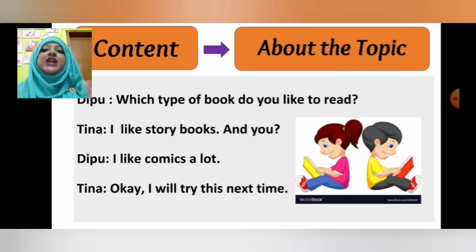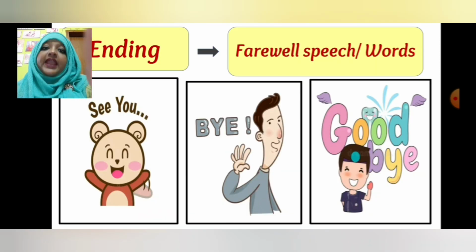Here there is no starting hello or hi. So before writing the dialogue we have to add that starting. Then here is the content where the main topic is discussed. Then ending. So in ending we have farewell speech or words.